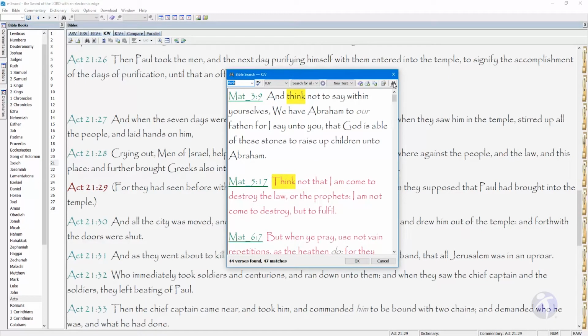Remember that if you are not using a digital Bible, a concordance can help you with searches. Our first match is Matthew 3:9. Here, John the Baptist is warning the Jews not to think too much about their relationship to Abraham. If God wanted more children of Abraham, he could raise them from the stones. Our salvation is not dependent on who our father is.